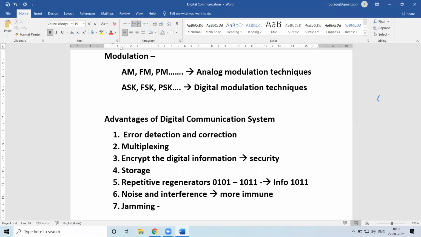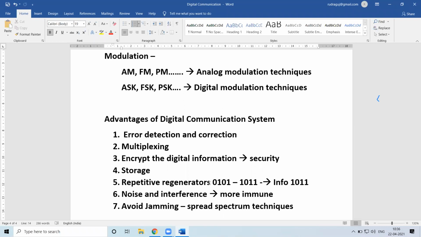But what concept we use is spread spectrum techniques. We use spread spectrum techniques to avoid jamming. We can avoid jamming in digital communication systems by using the concept of spread spectrum techniques. These techniques we'll be discussing in the last part of this subject, that is module 5. So there we will come across all these concepts.